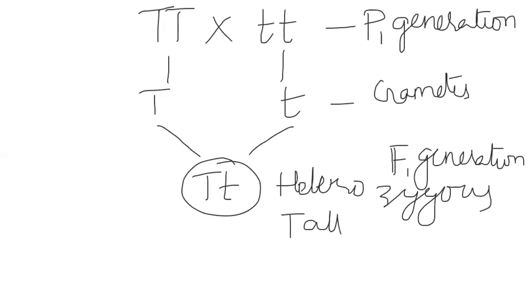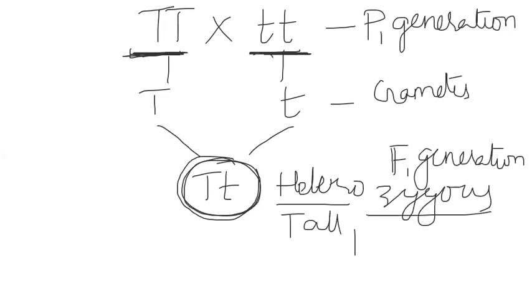Okay, you need to make the theoretical representation here, because I'm going very clearly. So you need to recognize this. What is this? Pure tall plant. What is this? Pure dwarf plant. When a pure tall plant is crossed with a pure dwarf plant, what appears in the F1 generation? Heterozygous tall plants.